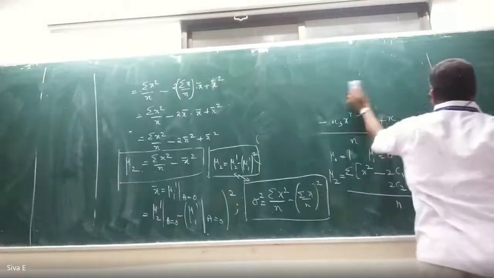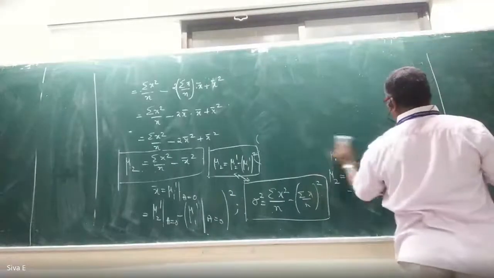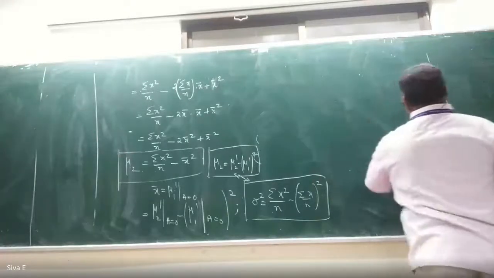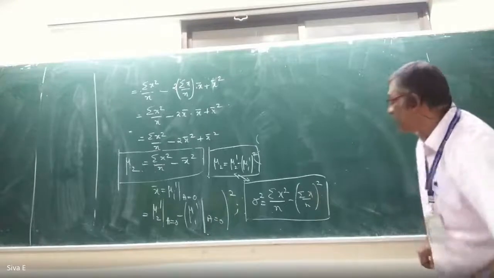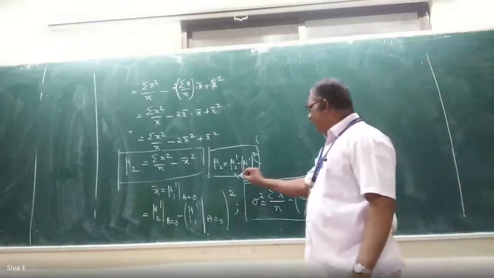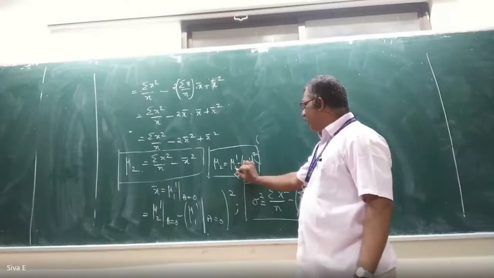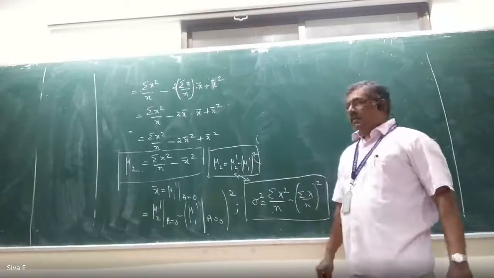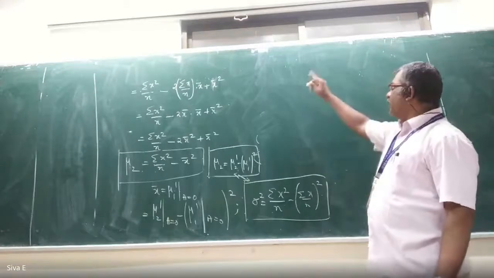Similarly, the third moment about the mean in terms of the moment about the origin. Listen, you can write as a note: whether it is the moment about a point or the moment about the origin, the formula is the same.